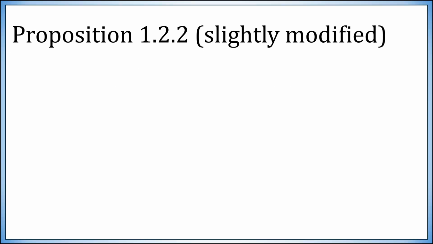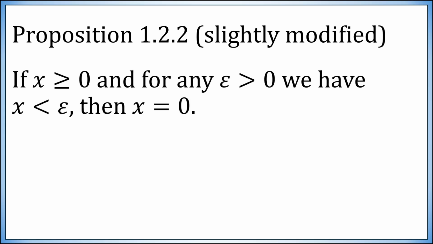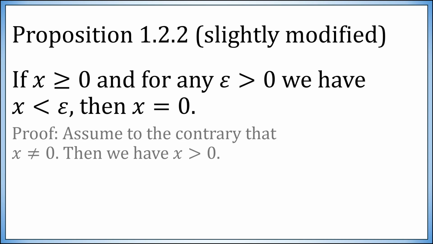So here is a slightly modified version of proposition 1.2.2. If x is bigger than or equal to 0, and for any positive epsilon, you have that x is less than epsilon, then x must equal 0. This is a very important result. It states if a real number is not negative, but it is less than every positive number, the only choice is for it to be 0.